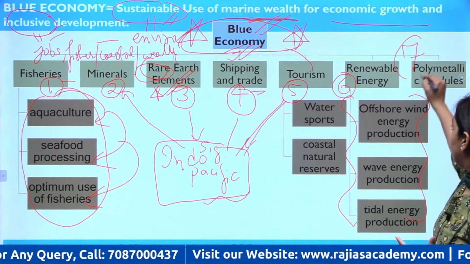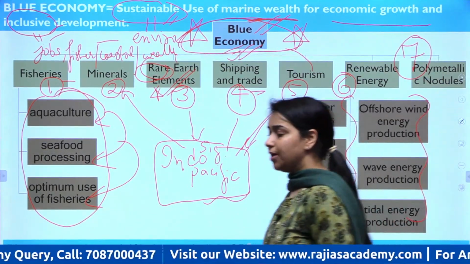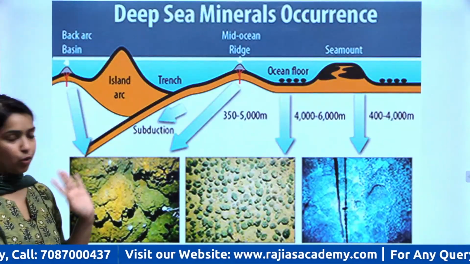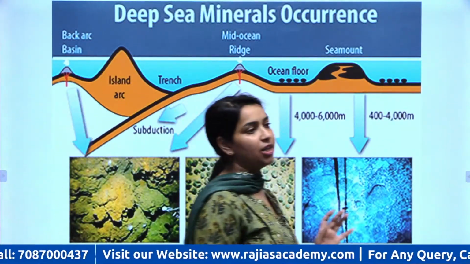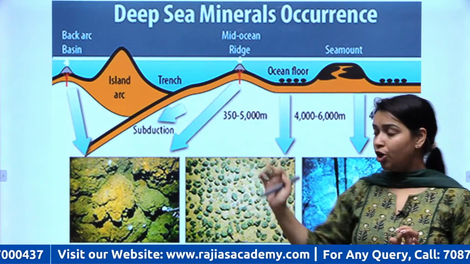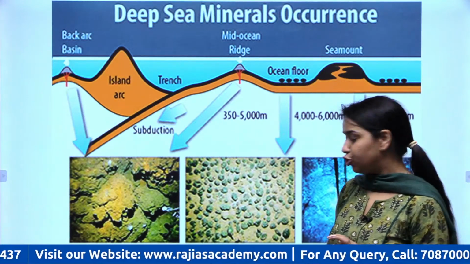Finally, the polymetallic nodules are also found in rich quantity in this region. We are seeing that different countries, including China and India, have launched their deep sea mining missions to extract these polymetallic nodules.